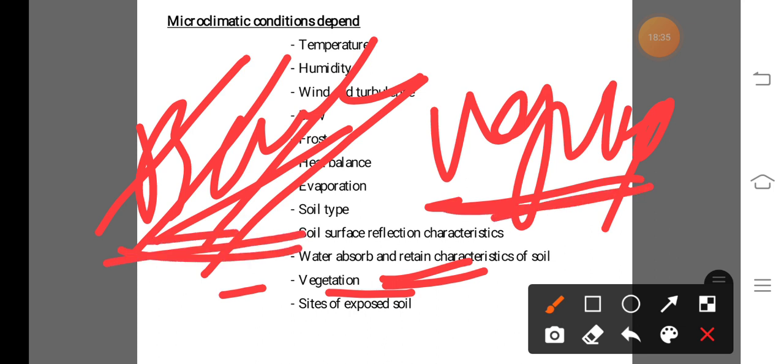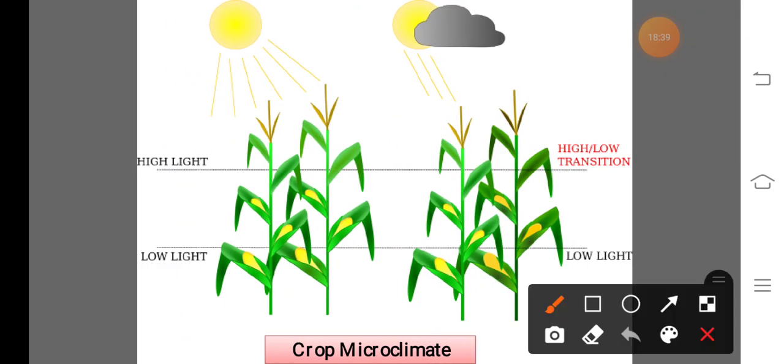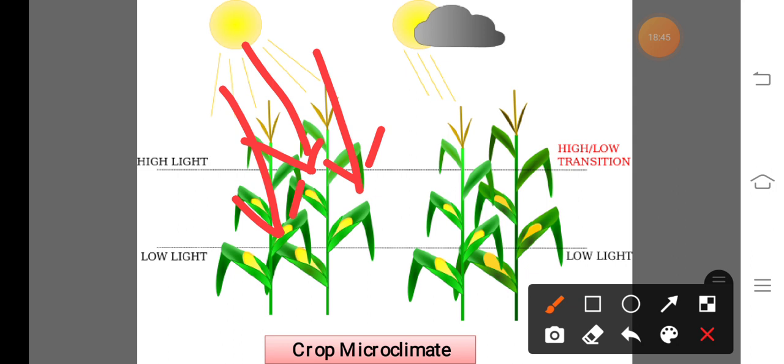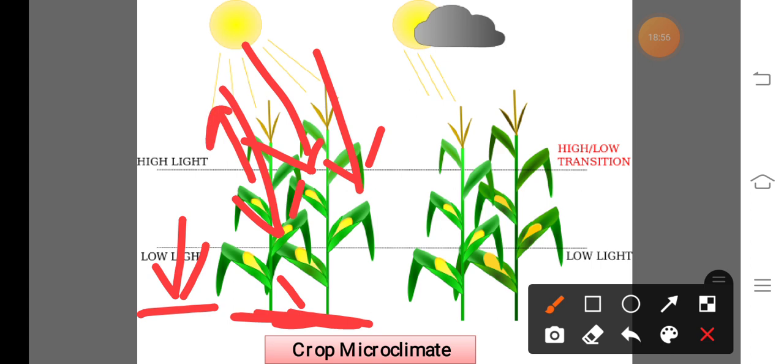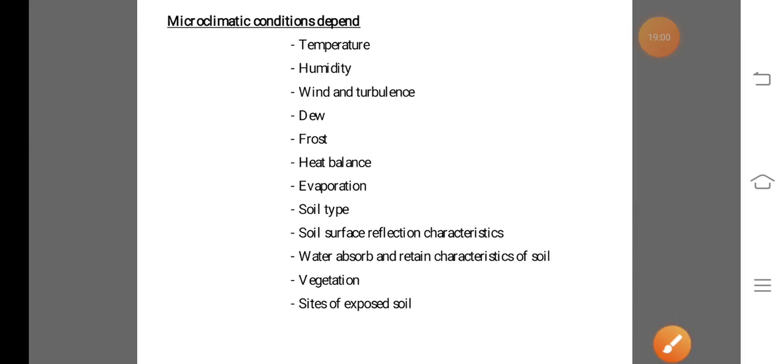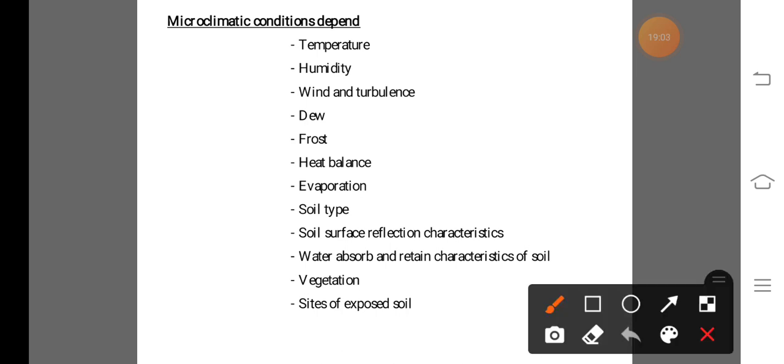In case of a vegetation area, the crop receives or absorbs maximum solar radiation and minimum solar radiation reaches the earth surface. So here the evaporation rate decreases but the transpiration rate increases. That means the microclimatic condition of that region also changes.